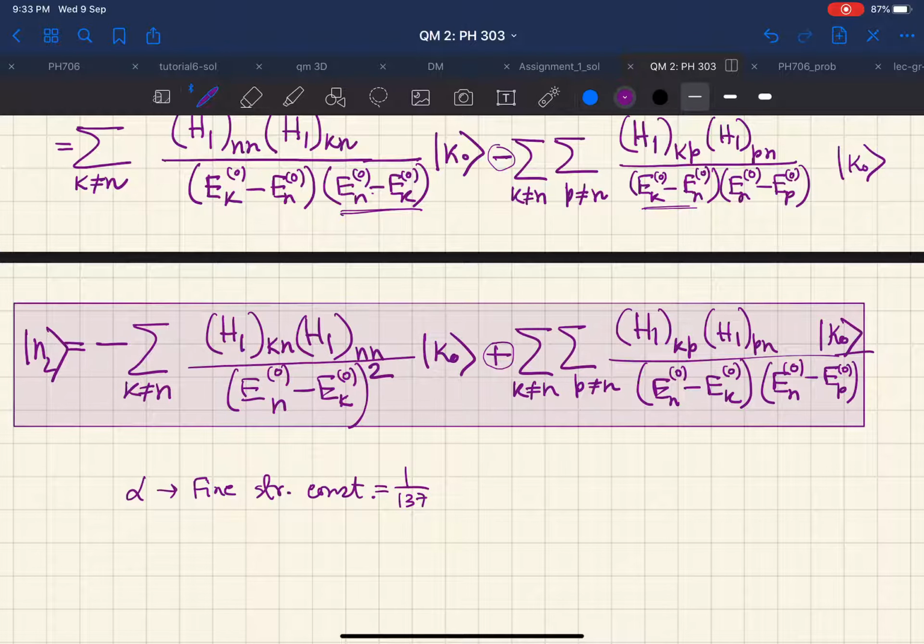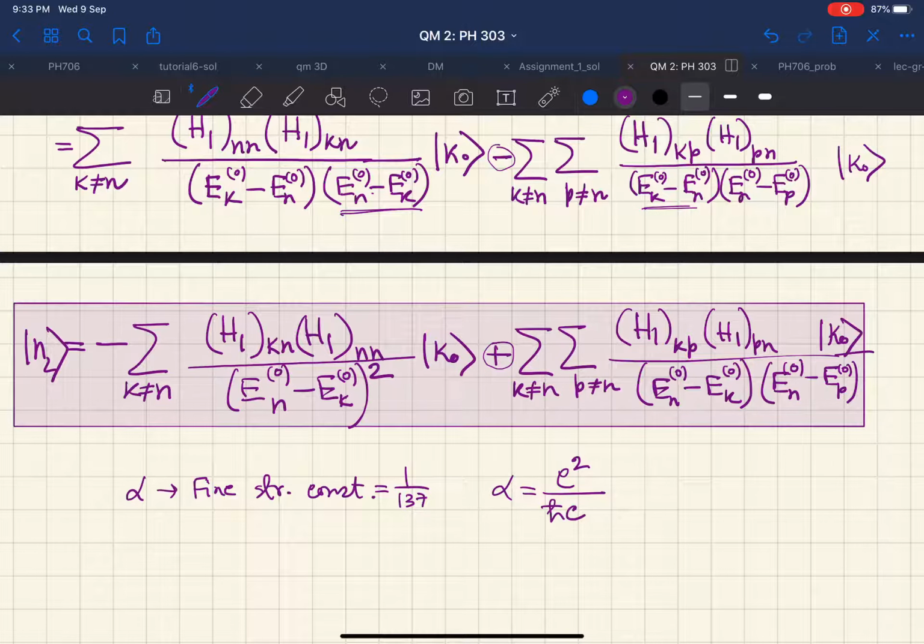In terms of the electron charge, Planck's constant and speed of light, it is given by e square by hc. This alpha can be chosen as the parameter for perturbative expansions when you are dealing with electromagnetic interactions.